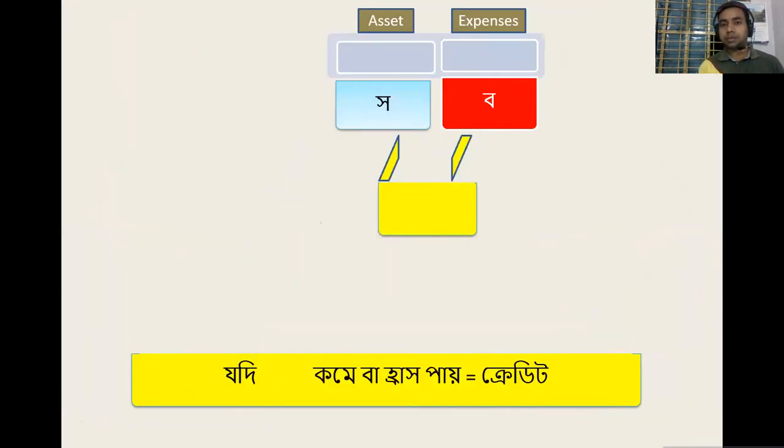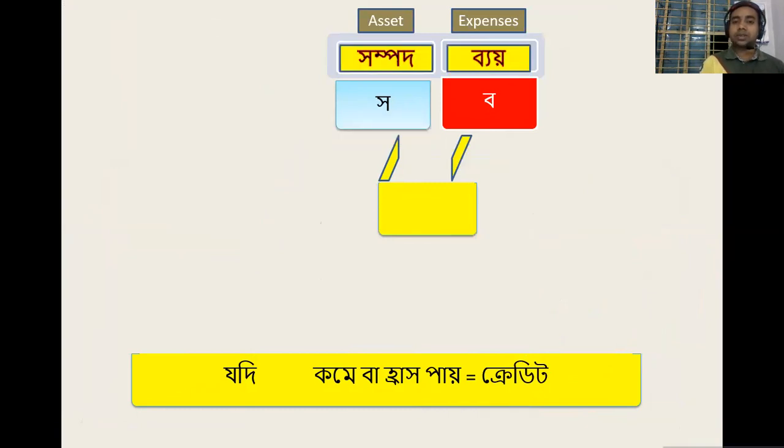Now it is time to understand, before recording the respective transactions in the journal, we will recall the debit and credit rules, and only 1 minute is required. Assets and expenses.